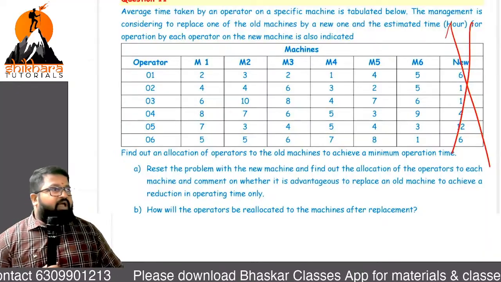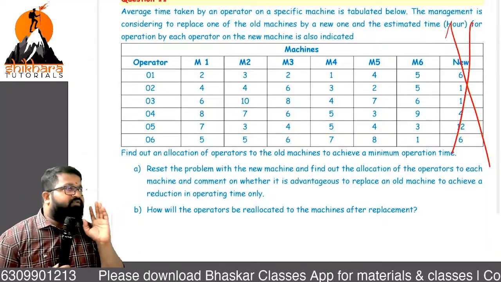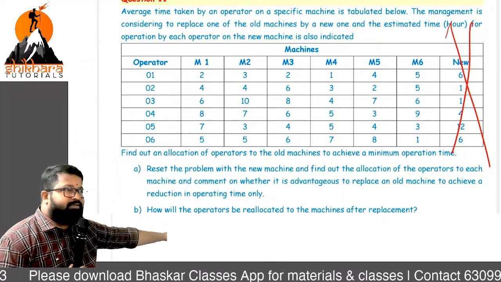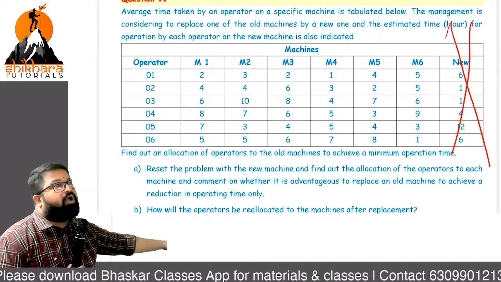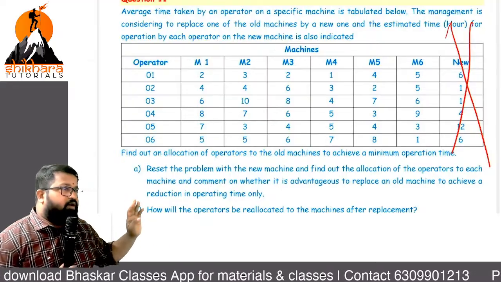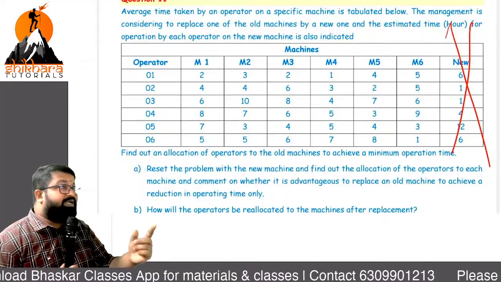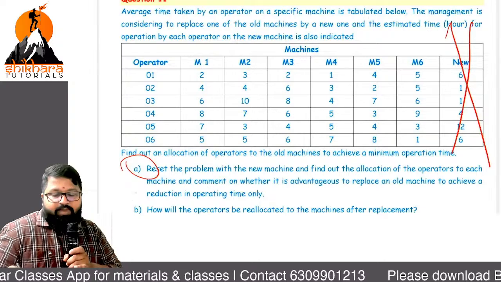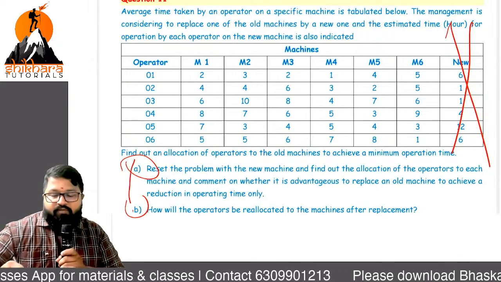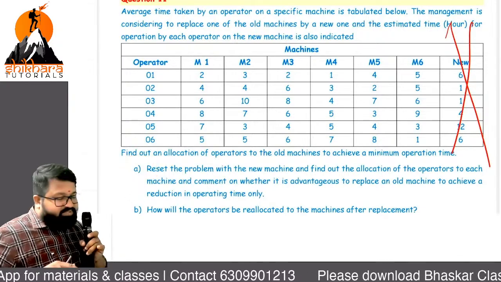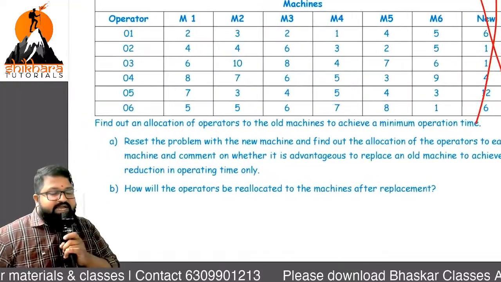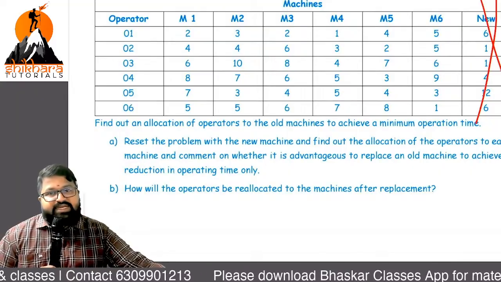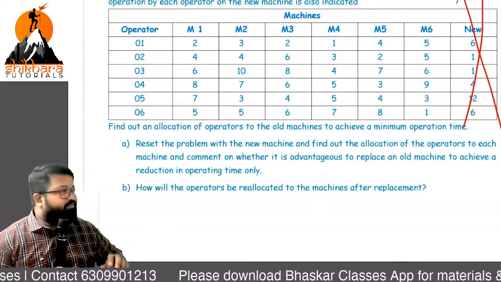Sir, even if I am repeating once more, when do we need to find an alternative solution? Only if he is asking us. In this case, we have to find all the alternative solutions. Normally in this case you will get alternative solutions and it is mandatory to calculate them, because of parts A and B. Can you read part A once? What is part A asking? Reset the problem with a new mission.